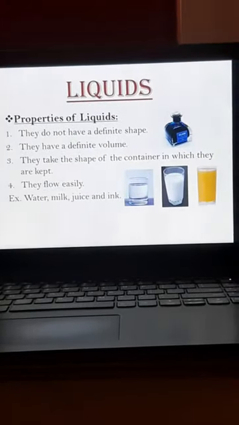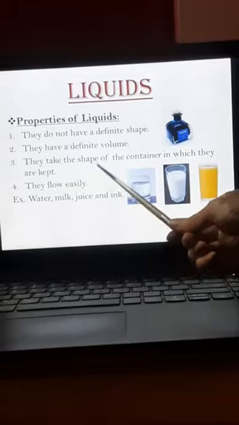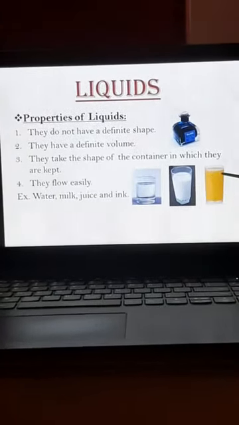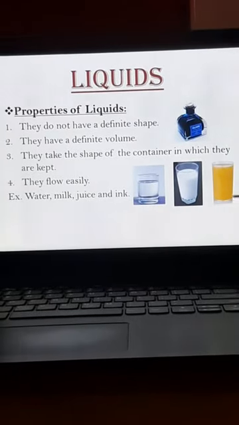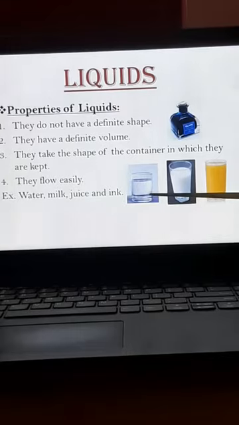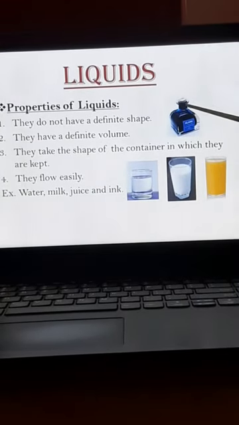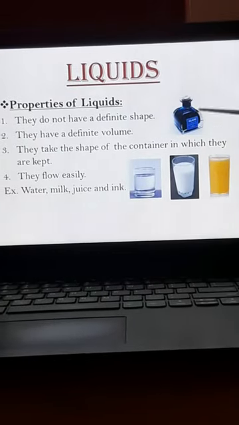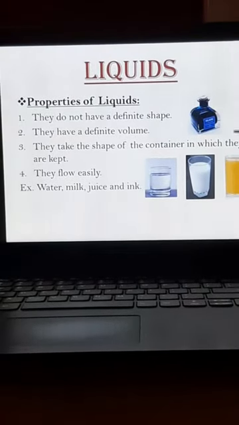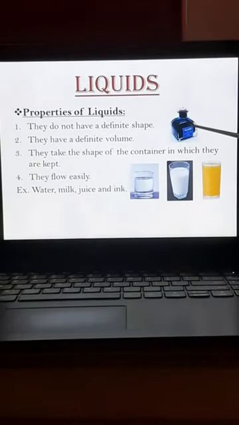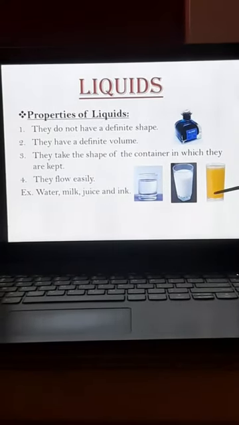Okay. So the next is they take the shape of the container in which they are kept, as I told you. Now here in this picture, the glass is cylindrical in shape. Even here it is cylindrical in shape, but here the ink bottle is different. So when you pour this juice into an ink bottle, the shape will change, but the volume will be the same.